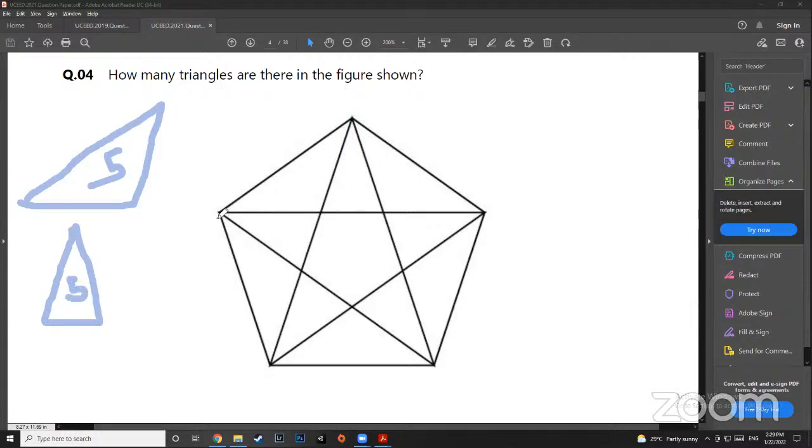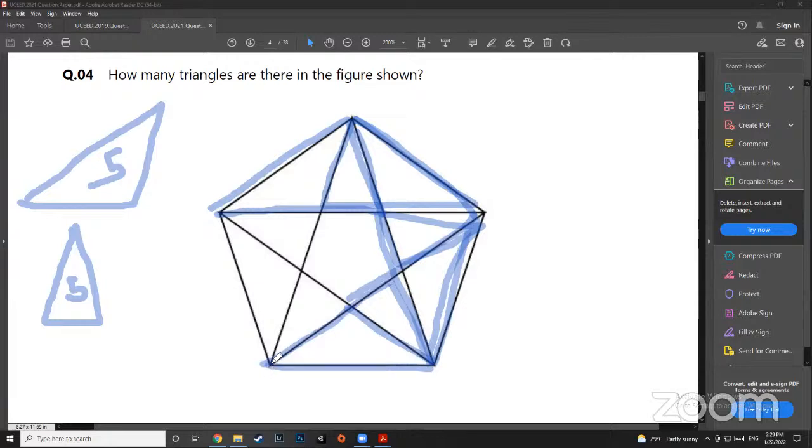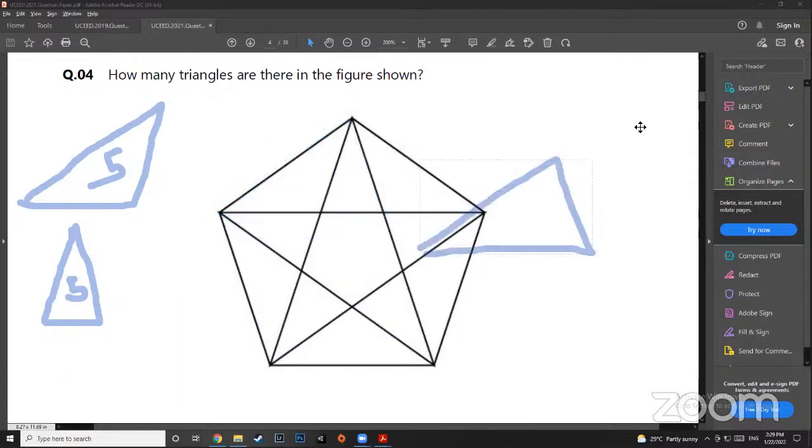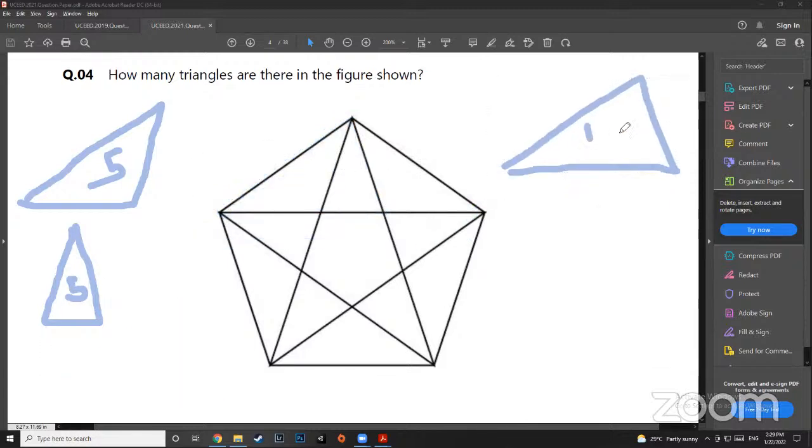Then I'll try some other size. Let's say this size, right? So I can see 1, 2, 3, 4, 5, 6, 7, 8, and then 9, and then 10. You can try it for yourself. It will be 10. So I know that triangles of this size would be 10. Then the bigger triangles.